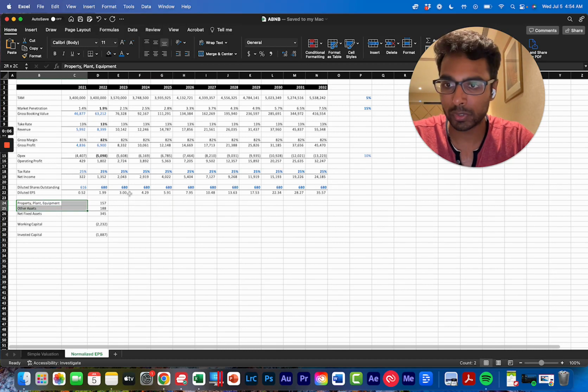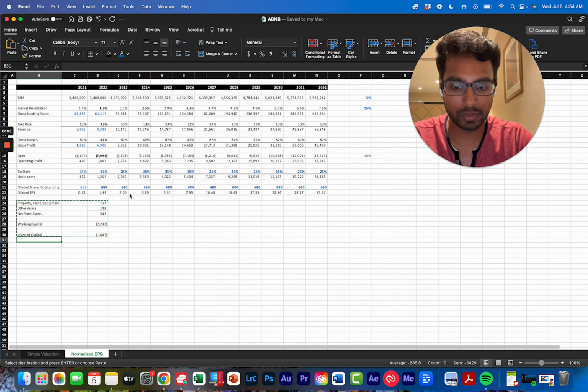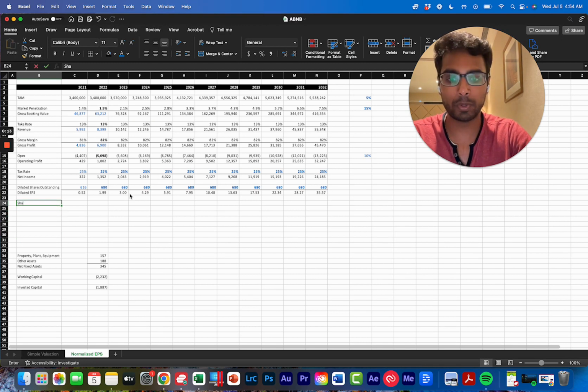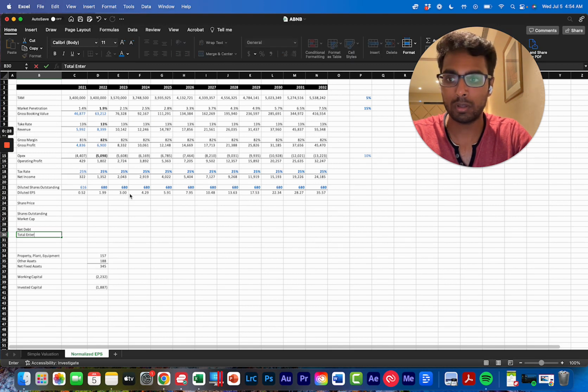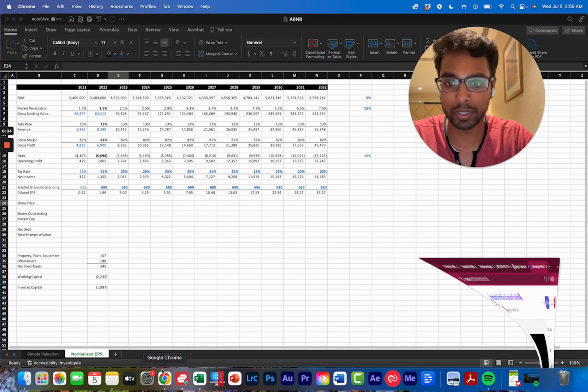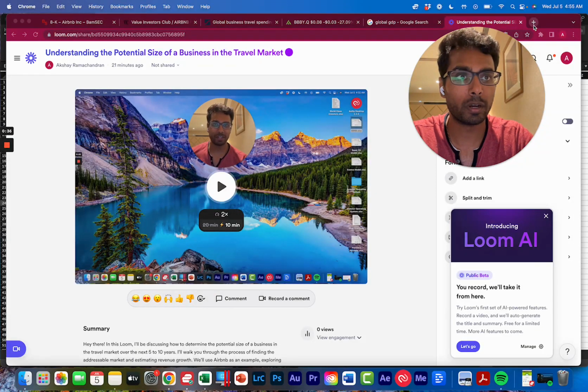So now that we have gone back to this Airbnb example, now that we've calculated the diluted EPS, we can look at the share price, and then the shares outstanding, and then that'll give us the market cap, and then net debt, and then this is the total enterprise value.